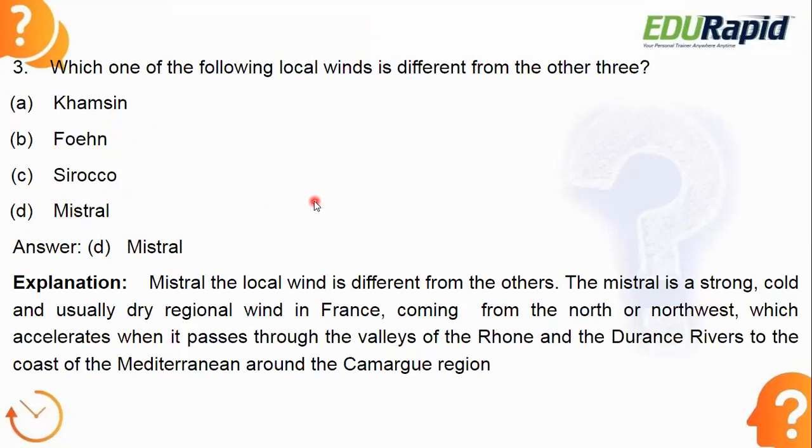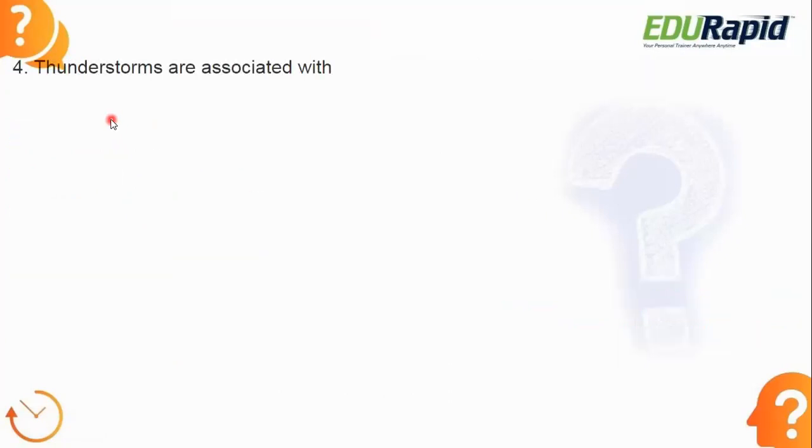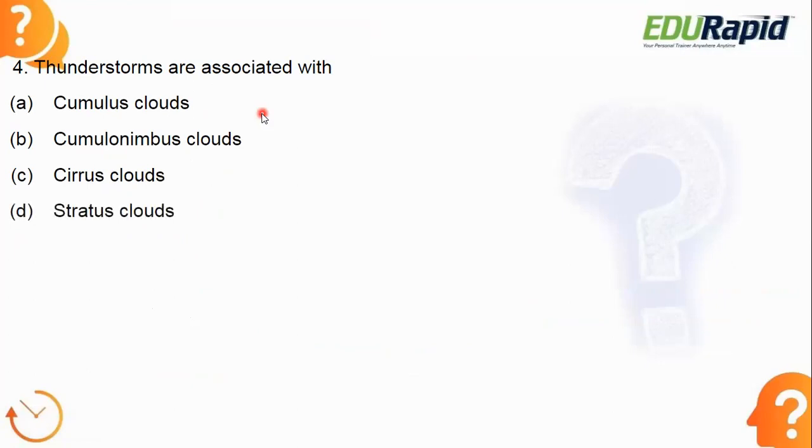This is the difference. Next, thunderstorms are associated with which of the following clouds? Very simple question. What is the answer? Be quick, guys.